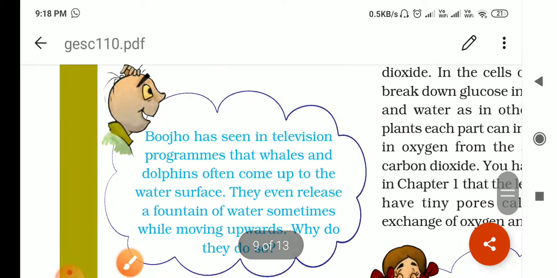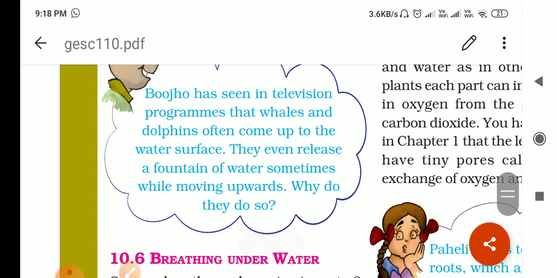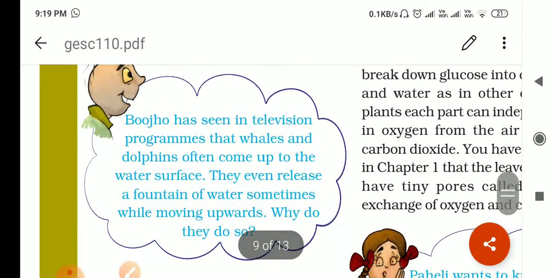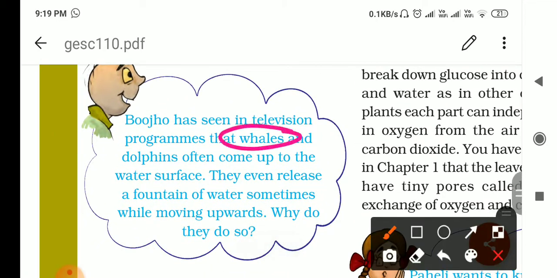Okay. Now, Muju has seen in a television program that whales and dolphins often come up to the water surface, and sometimes they even release a fountain of water while moving upward. Why do they do so? Actually, whales and dolphins are not fishes. They come in the category of mammals, right? They have lungs inside for breathing. They do not have gills as fishes have.